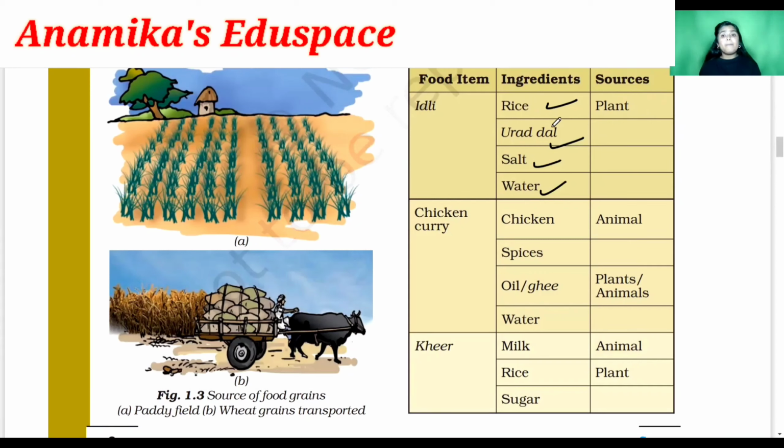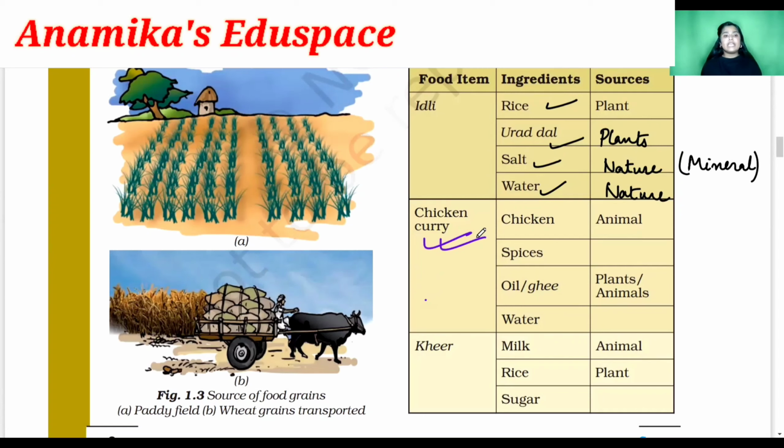From where do we get the pulses? I already told you pulses are taken from the plants. From where do we get the salt? The salt is taken from nature. Okay. Because salt is a mineral. Okay. Then water, we get water from nature.